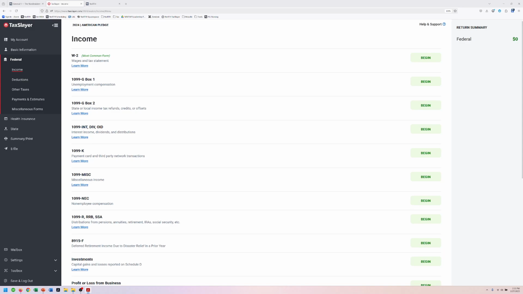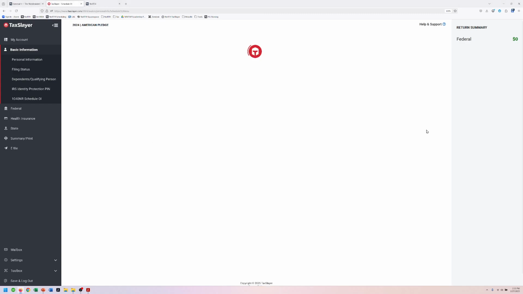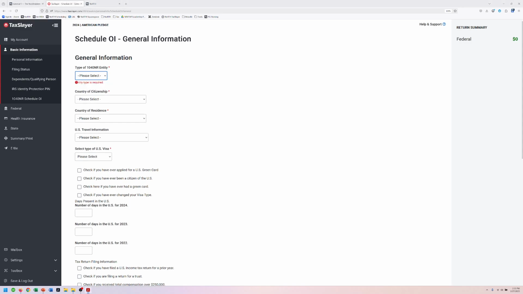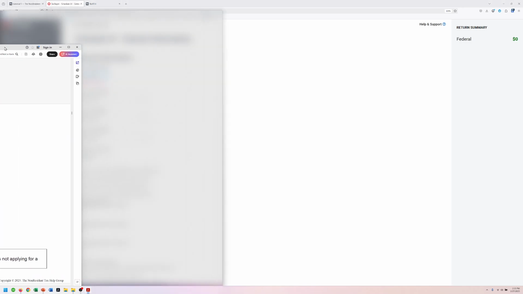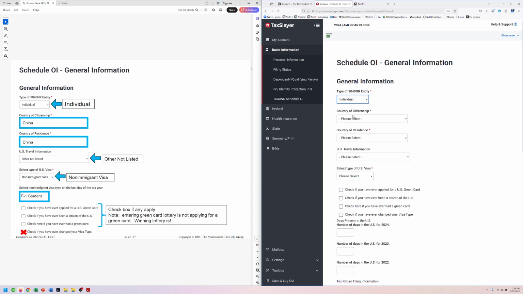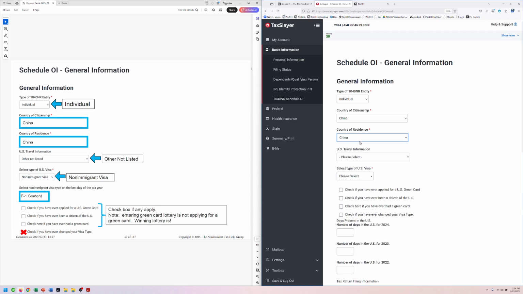We are ready to start doing some basic information here. We're going to enter her personal information. We're going to go 1040 NR Schedule OI, general information. Okay, and we're going to select. So again, I will leave this in there. It kind of shows you a little bit about how it looks when you enter your information, right? Because it shows that you are an individual, and we know that she is a citizen of China, and her country of residency is China because that's what she entered earlier.